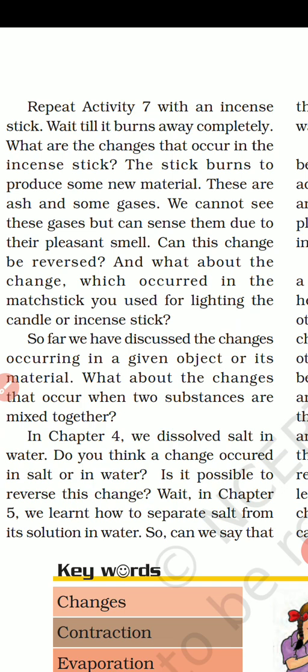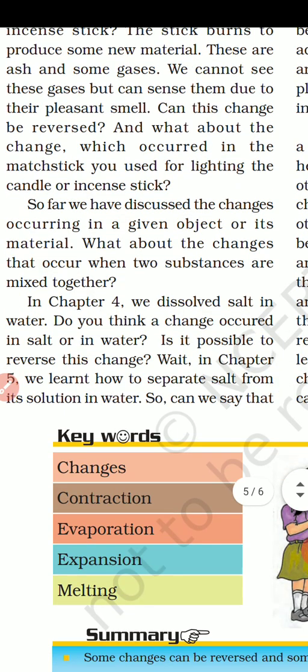Okay, children. So the lighting of the candle and the lighting of the incense stick, they both are irreversible changes. So far we have discussed the changes occurring in a given object or its material. What about the changes that occur when two substances are mixed together? In chapter 4, we dissolved salt in water.